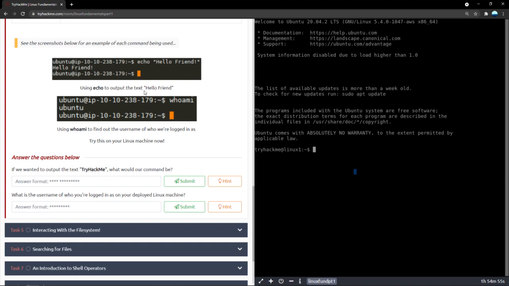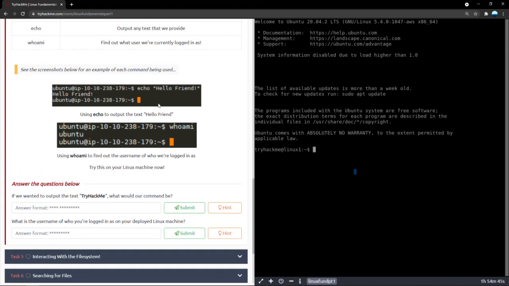So yeah, based on that knowledge, let's try to answer the first few questions. The first question being, if we wanted to output the text try hack me, what would our command be? Now, right here, we can see echo hello friend. Echo and whatever is in between inverted commas is getting echoed out to us. It's getting outputted to us. So, if we had to output this text, what would our command be?